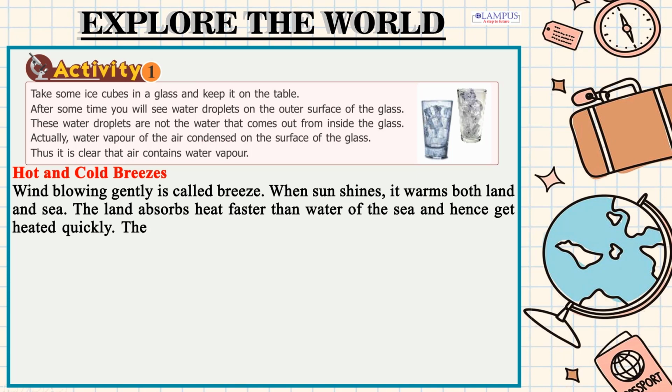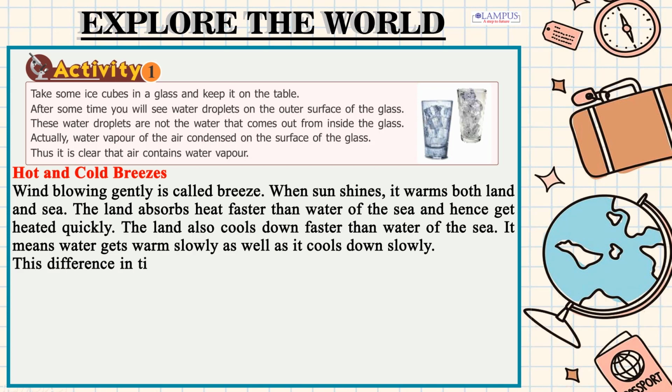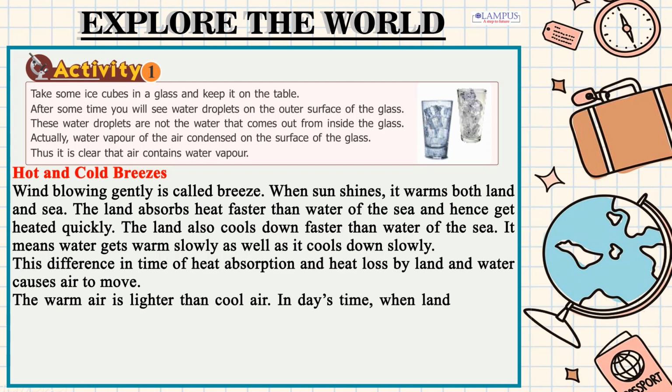Hot and cold breezes. Wind blowing gently is called breeze. When sun shines, it warms both land and sea. The land absorbs heat faster than water of the sea and hence gets heated quickly. The land also cools down faster than water of the sea. It means water gets warm slowly as well as it cools down slowly. This difference in time of heat absorption and heat loss by land and water causes air to move. The warm air is lighter than cool air.